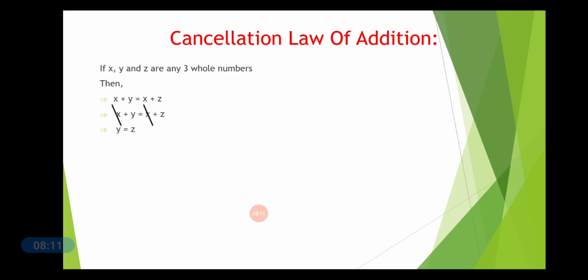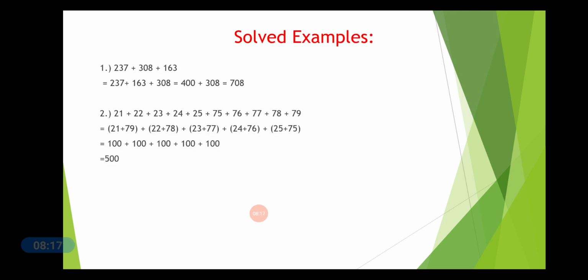Now let us understand some of the sums, how we do it. Some solved examples. Now if bigger numbers are given to you, adding up these bigger numbers is a big problem. So we adjust them or write them in such an order that it becomes easier for us to add.